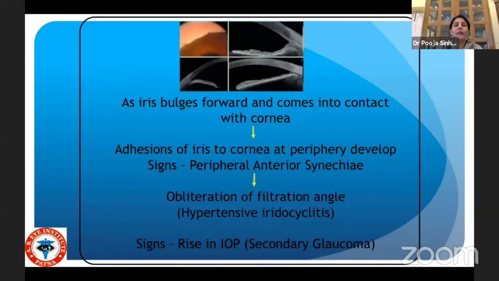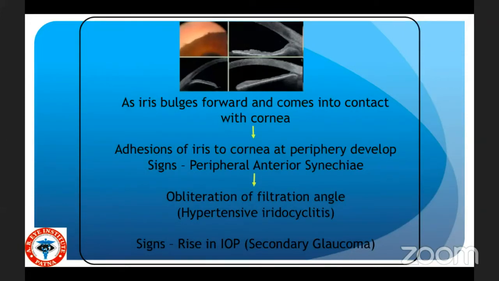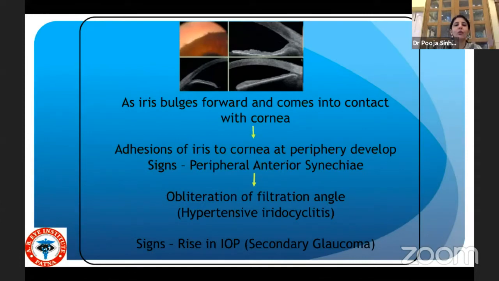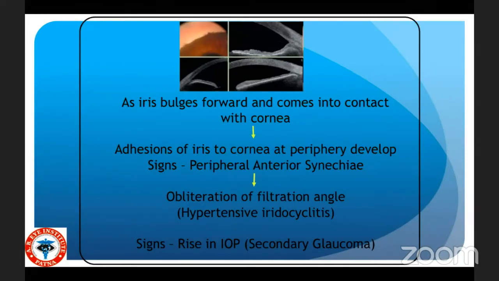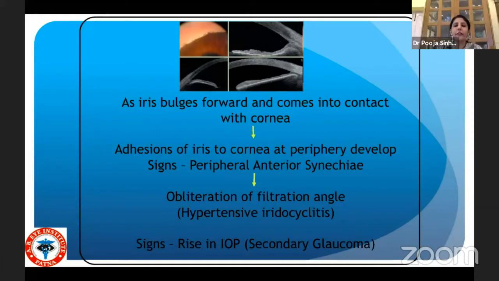Now, what happens is that because of these adhesions of the iris to the lens, the aqueous accumulates behind the iris, causing the iris to bulge forwards. An adhesion of the iris to the cornea at the periphery develops, an important sign of peripheral anterior synechia, which causes obliteration of the filtration angle, resulting in a rise in intraocular